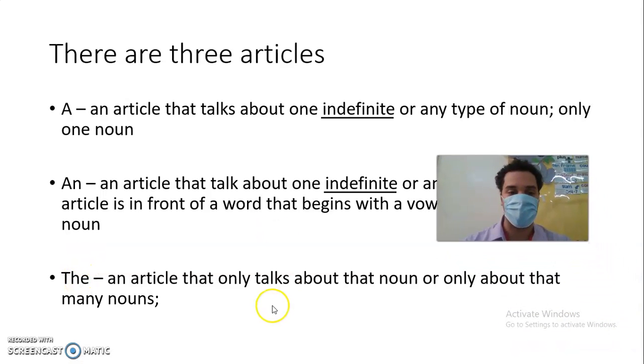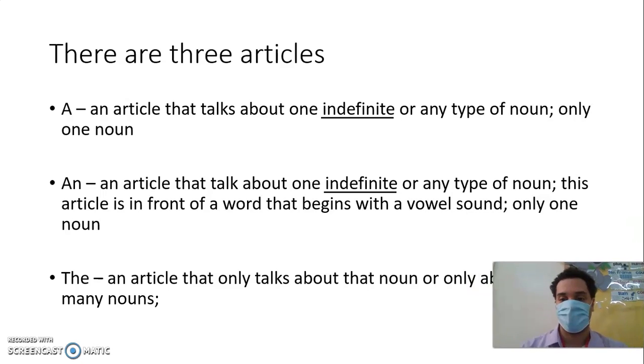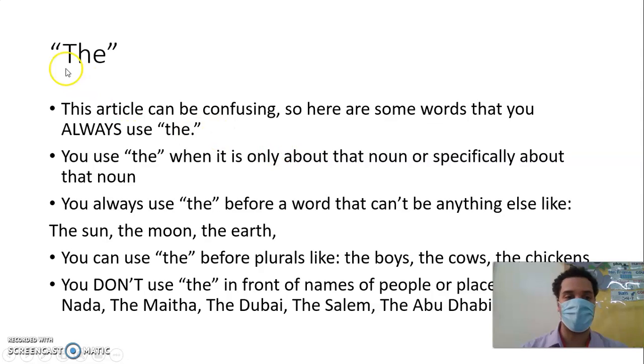Let's talk about the. The is an article that only talks about that noun or that one noun or only about that many nouns. It's tricky, right? Let's keep going. Okay. So we're going to talk more about the. I think we already know about when to use a or when to use an because we talked about this a couple of weeks ago. But let's talk about the because the is actually the trickiest or harder to understand.